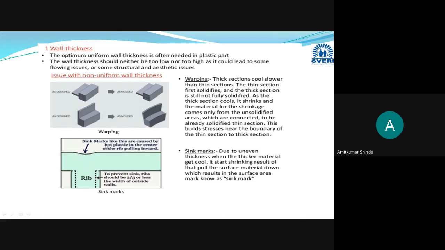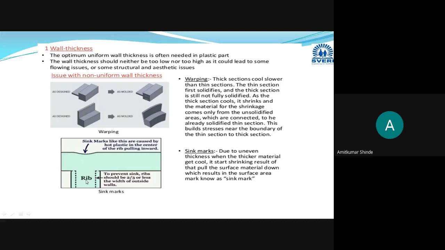Okay, these are the sink marks. Why will these sink marks occur? Suppose this is the thin section. It will get solidified first, and it will attract the material from the thicker sections. Hence, some sink or shrink will occur here. It will get sunk from the other side.